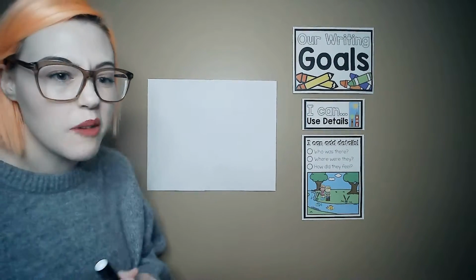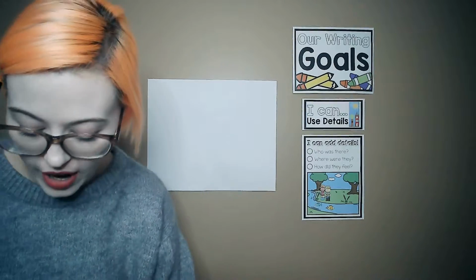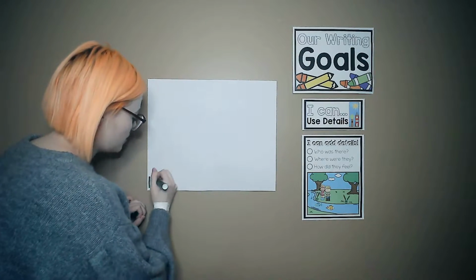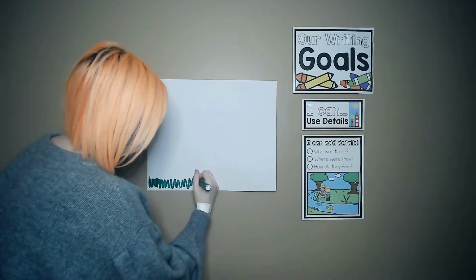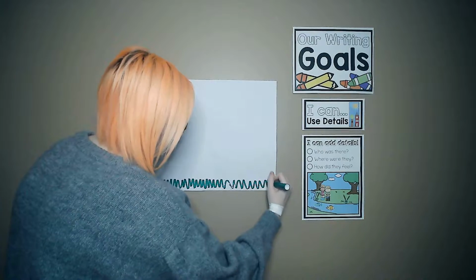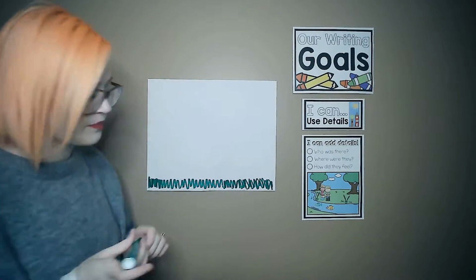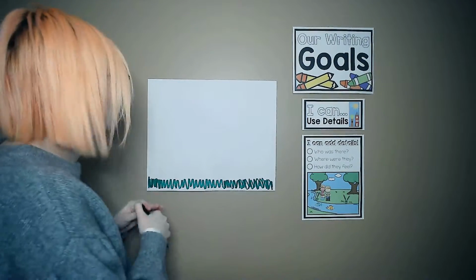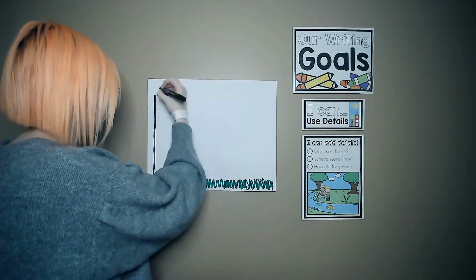So first, I'm going to draw the slide. Well, first I should draw the grass because we need the ground to draw things on. So I'm going to draw the grass at the bottom of my paper. Because the playground that I've been to is on grass. So now I'm going to draw my slide. So a slide has a ladder that you have to climb up, and it's really tall.